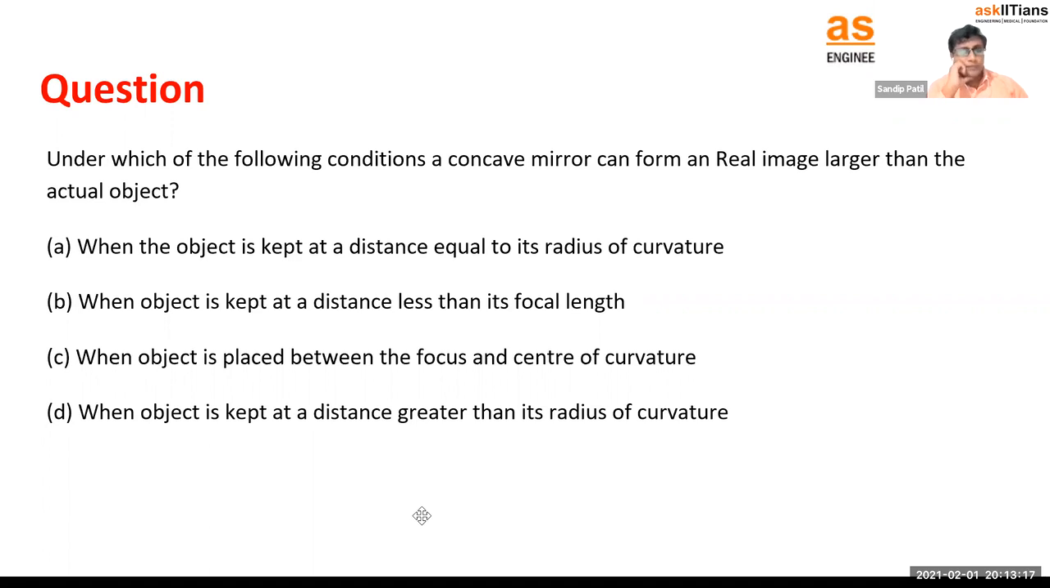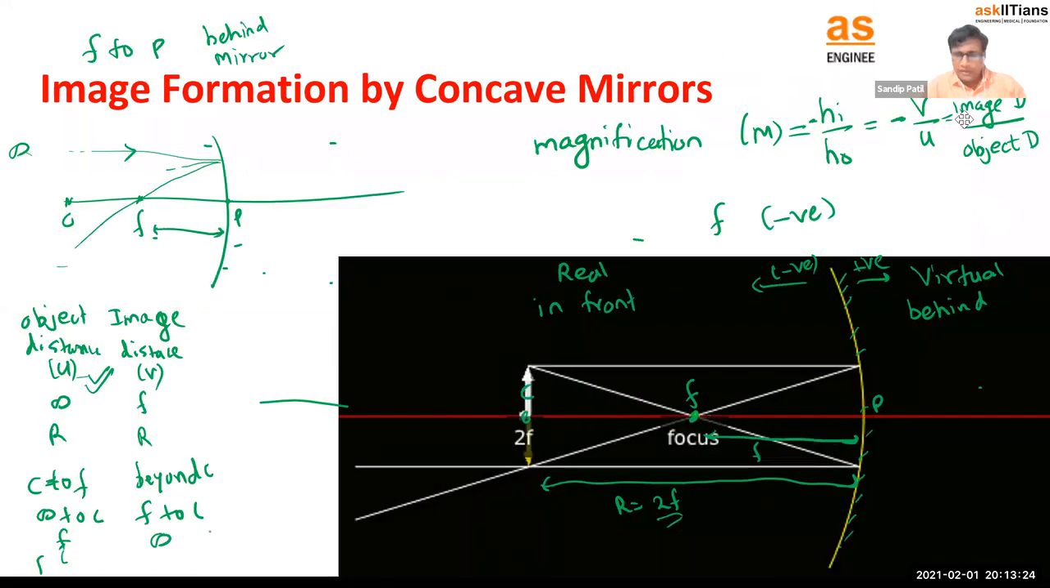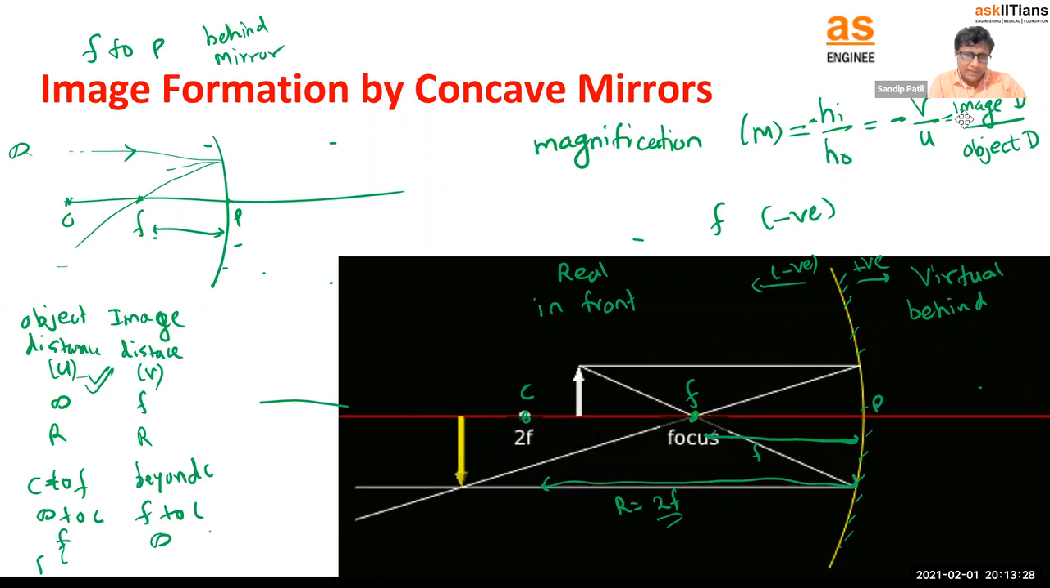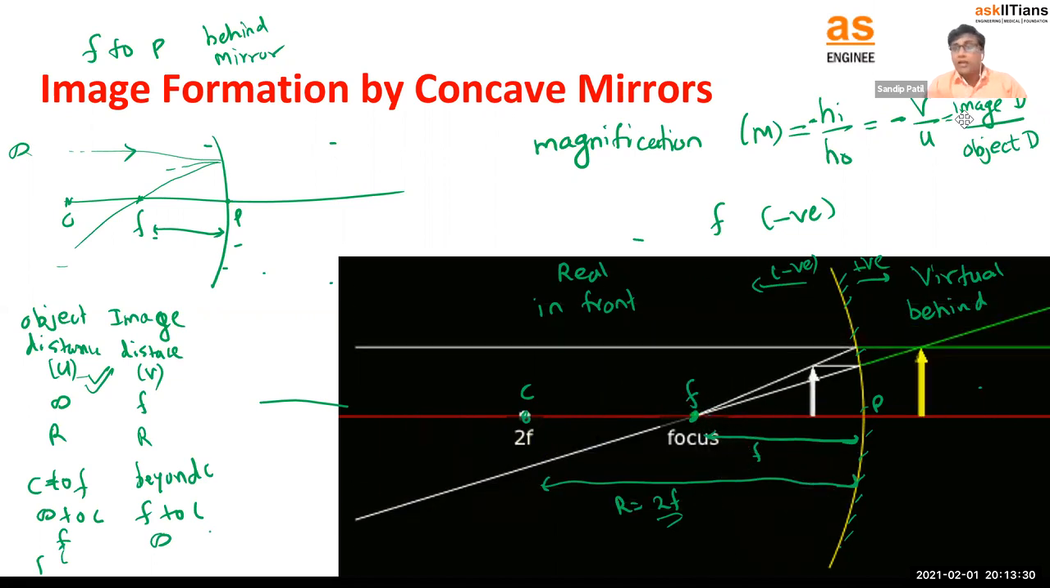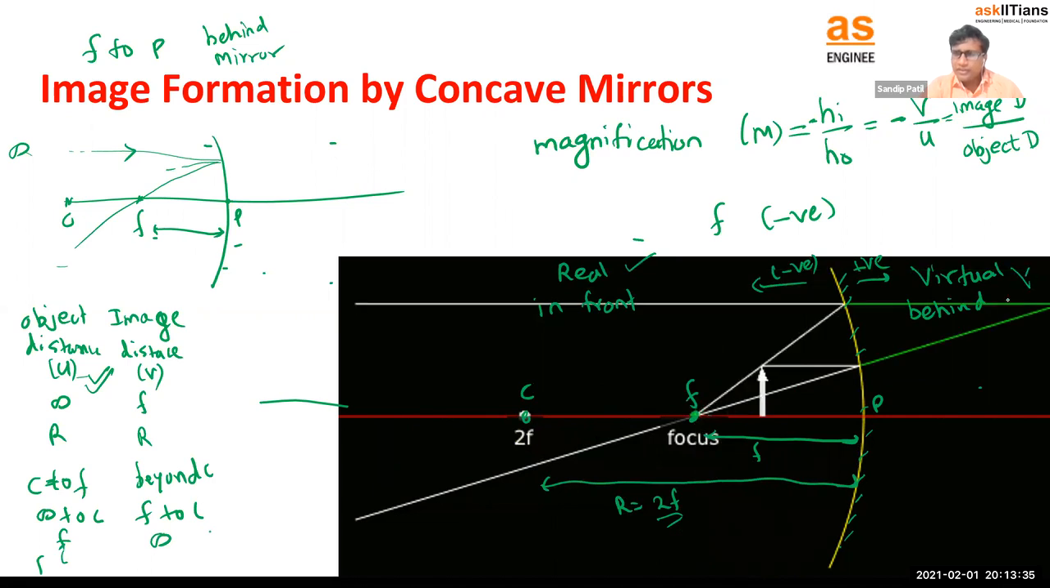Where to keep the object, then we are going to get the larger image. Let's look at this animation. In this animation, we need the larger size, right? Where we are getting the real larger size. They also mentioned the real image, right? Real means here only. So don't consider this part.